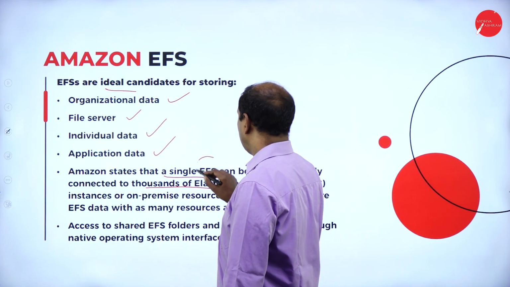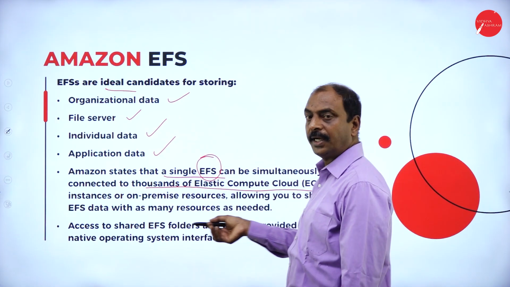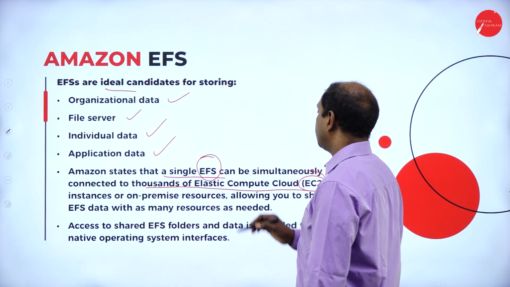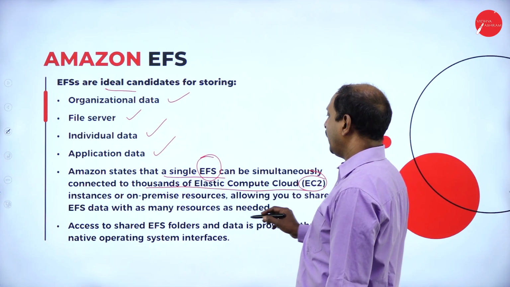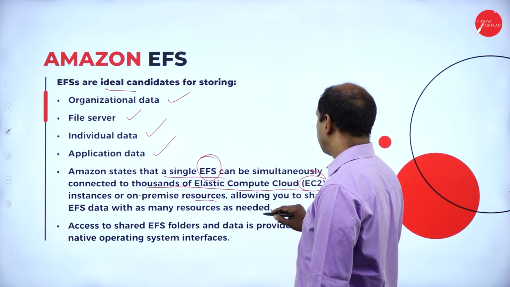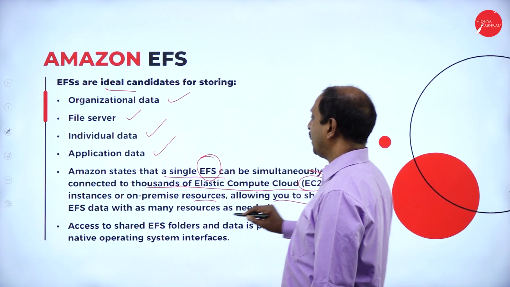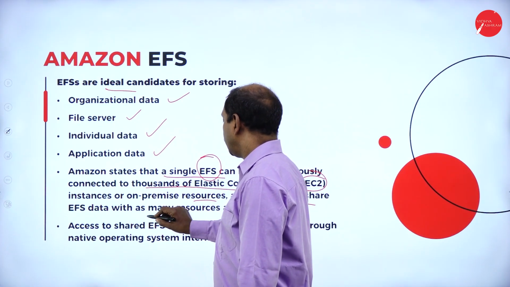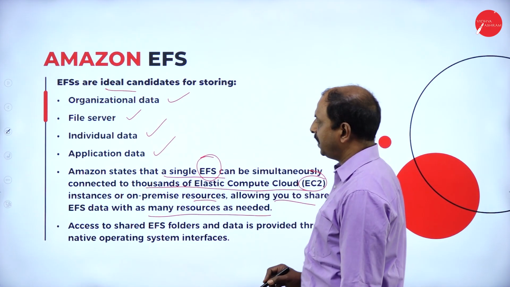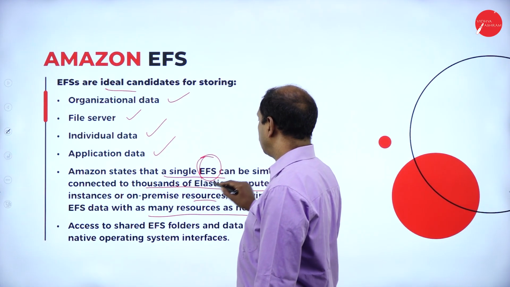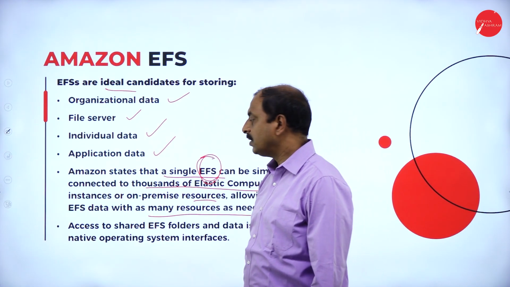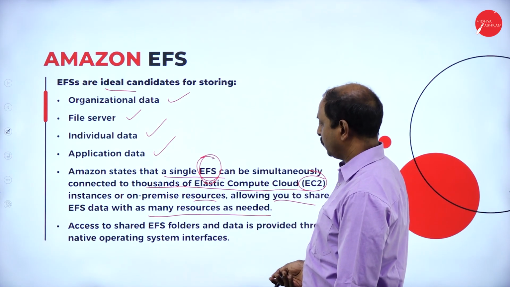So the EFS service can be connected to the EC2 service of AWS and on-premises resources, allowing you to share EFS data with as many resources as needed.